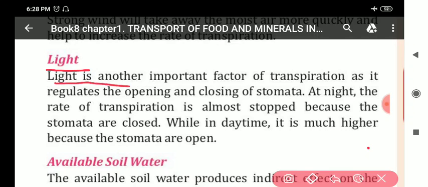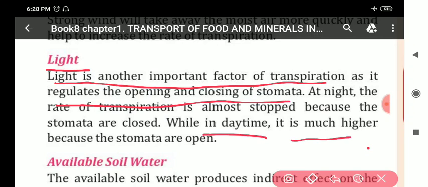Light is the important factor of transpiration as it regulates the opening and closing of stomata. In the daytime, the transpiration is much higher because stomata are open. So, my dear students, on increasing the intensity of sunlight, the rate of transpiration also increases.